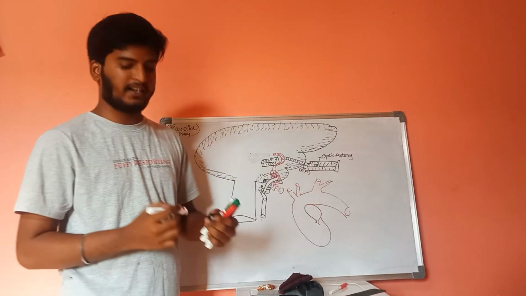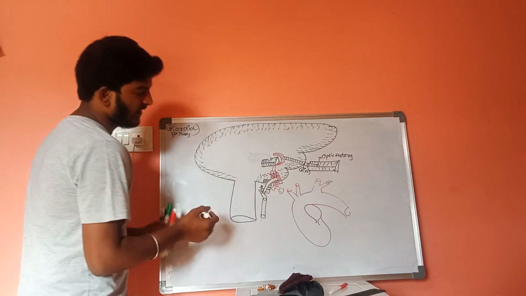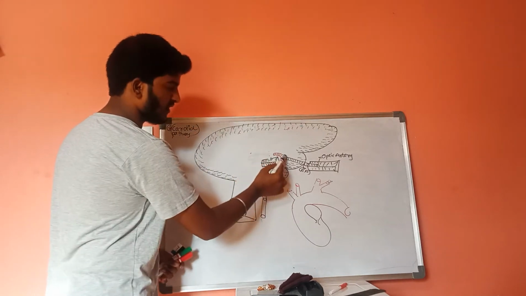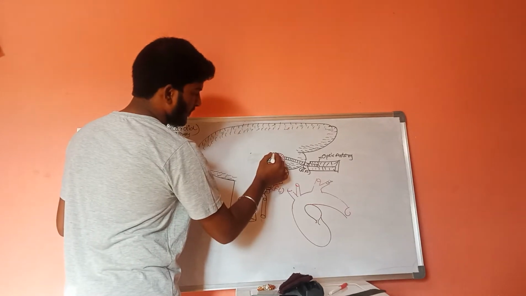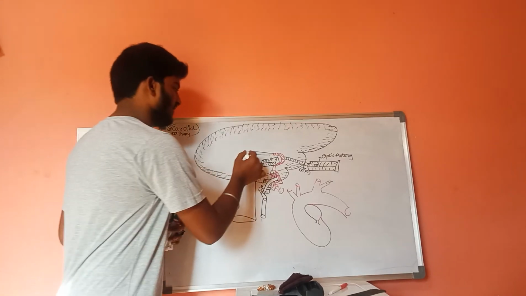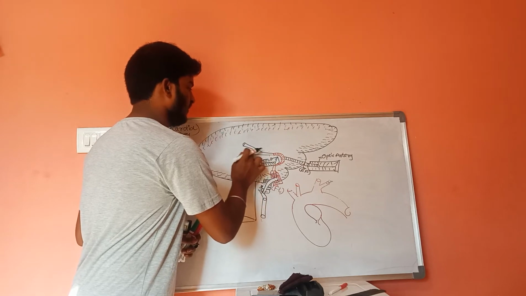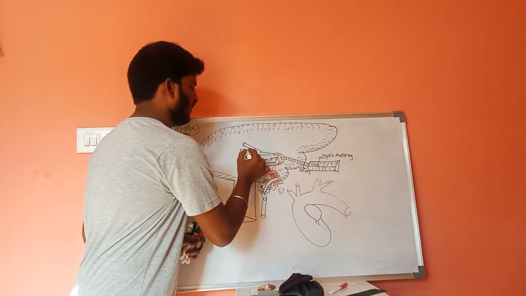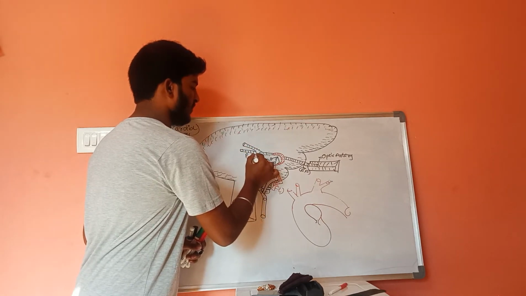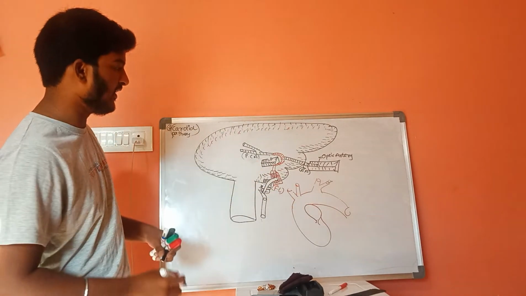Anterior communicating artery, and there is one more type of artery that is formed by the division of this carotid artery, that is posterior. This is posterior communicating arteries. These are the anterior communicating arteries, and these are the posterior communicating arteries.